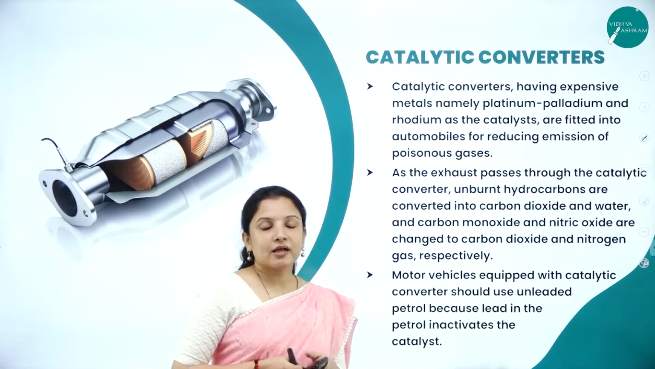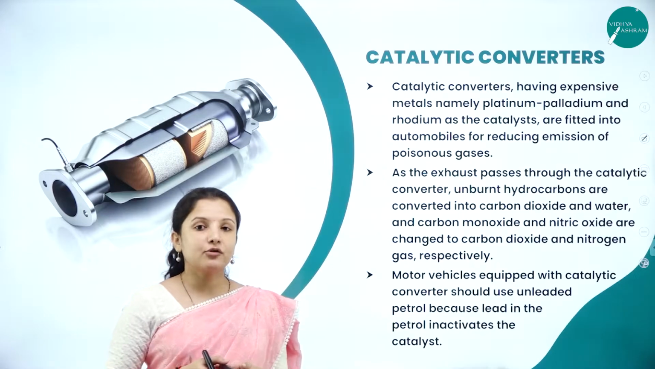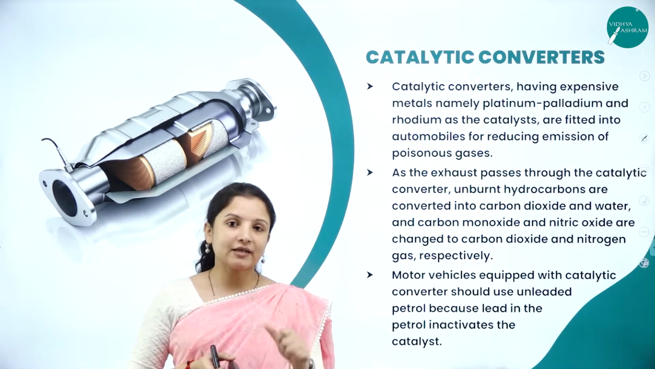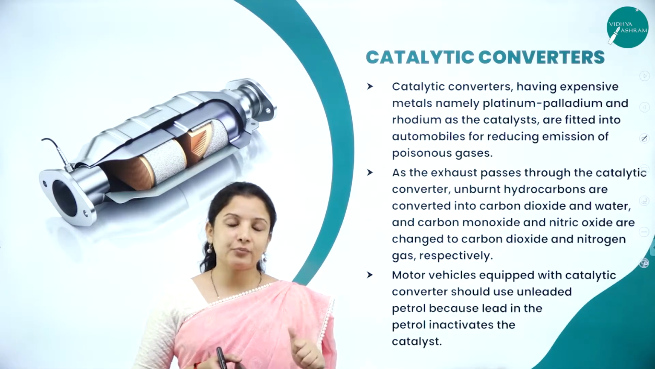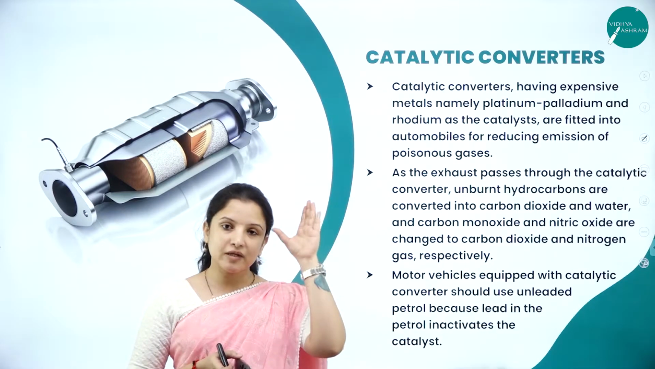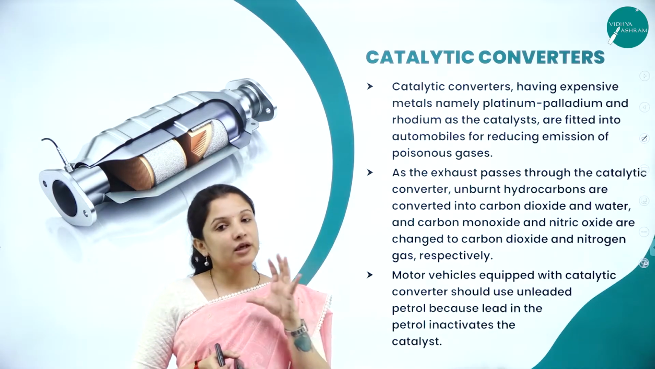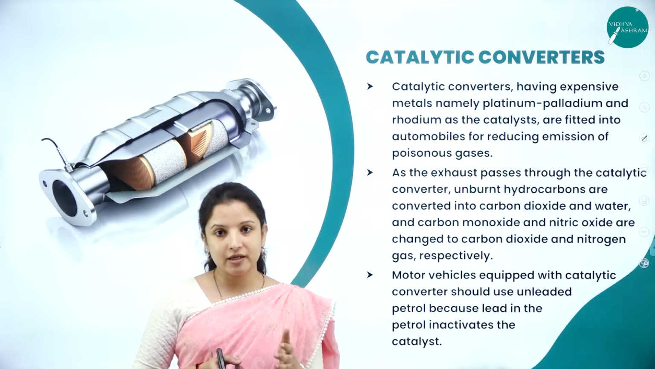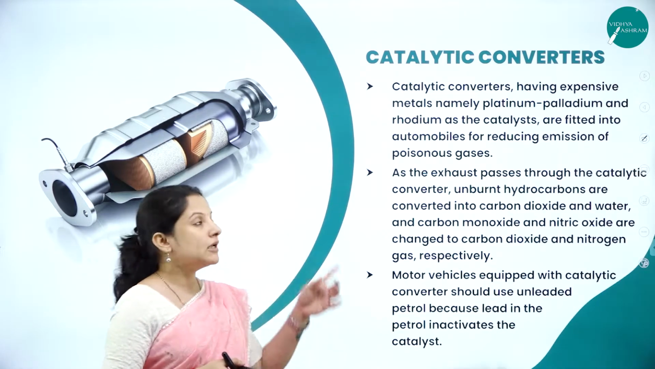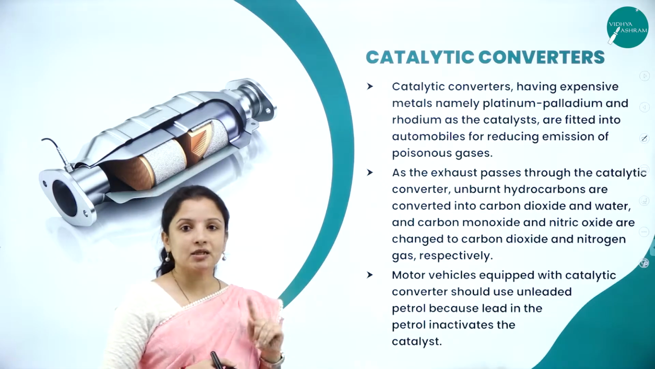The next thing that can be used in automobiles to control air pollution is the catalytic converter. We can use an electrostatic precipitator to control air pollution from industries, thermal power plants and so on. That is, we can fit it to the chimneys. But can we fit an electrostatic precipitator to the exhaust of a car? No, because the mechanism is completely different. That is when we use catalytic converters.